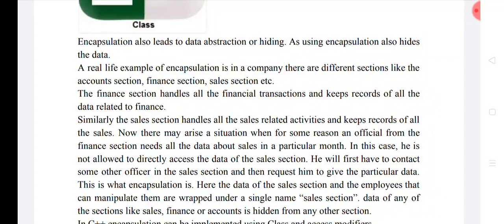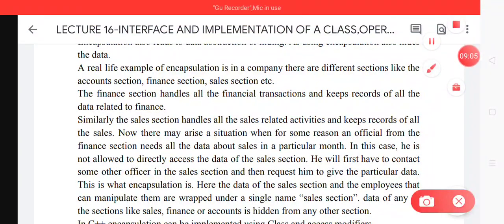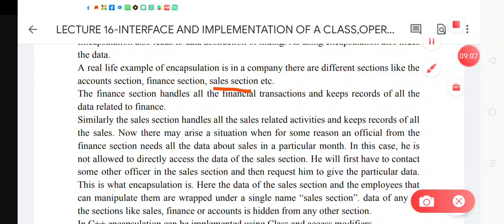So a real world example can be considered: there is a company and there are different sections like accounts section, finance section and sales section. The finance section handles all the financial transactions and keeps records of all the data related to finance. Similarly, the sales section handles all the sales related activities. Now there may arise a situation when for some reason an official from the finance department needs all the data about the sales in a particular month.